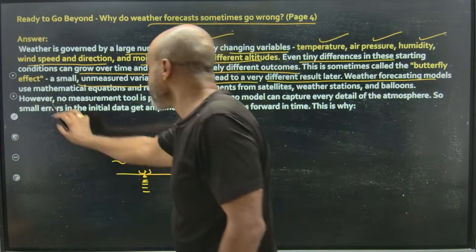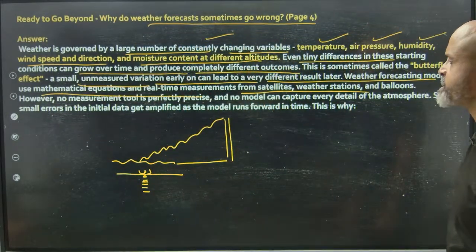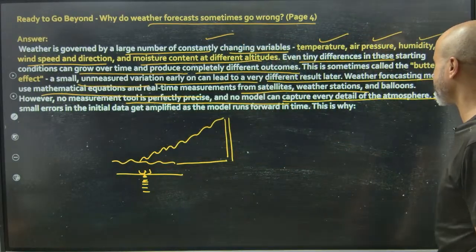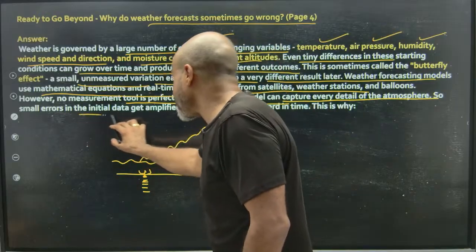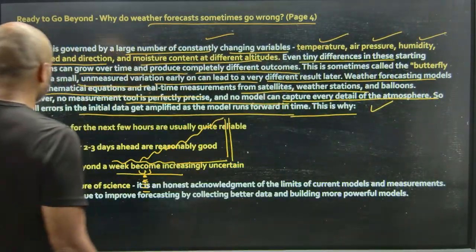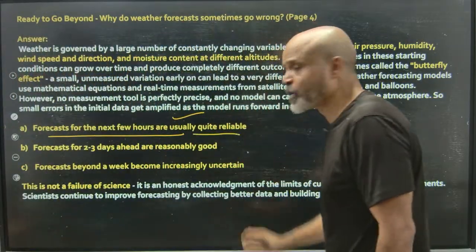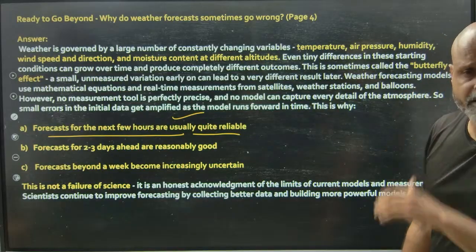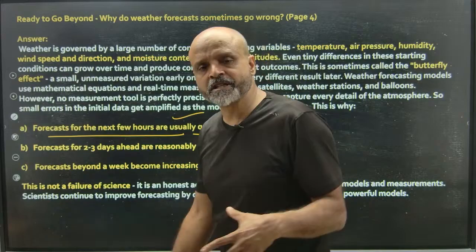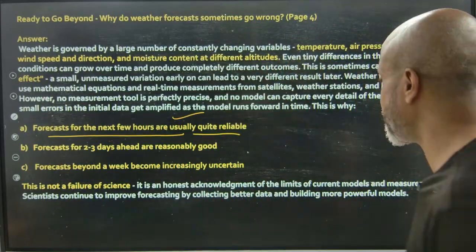Weather forecasting models use mathematical equations and real-time measurements from satellites, weather stations and balloons. However, no measurement tool is perfectly precise and no model can capture every detail of the atmosphere. So small errors in the initial data get amplified as the model runs forward. This is why we say that forecasts for the next few hours are usually quite reliable. So if we are forecasting the weather for the next few hours, they are more reliable because the pressure changes or the wind might not have a huge impact as it happens for a month down the line.